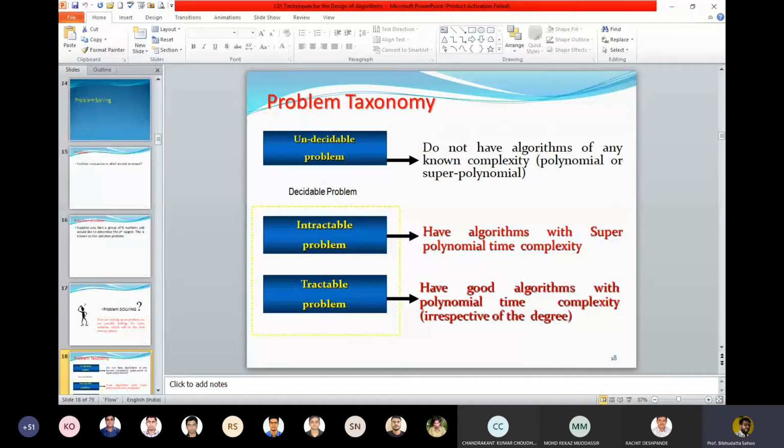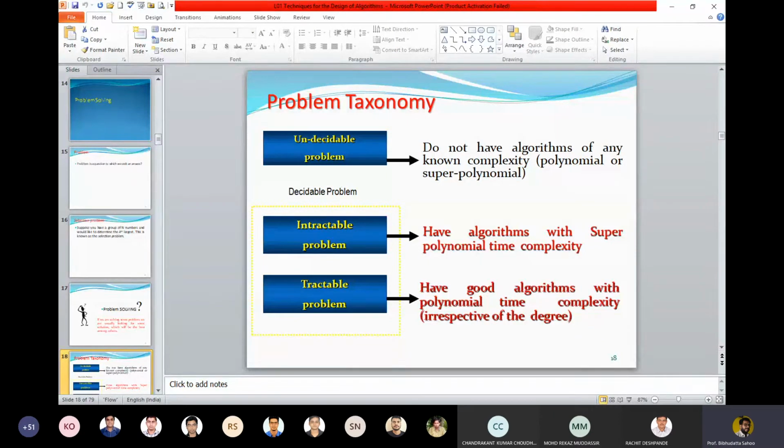So the problem taxonomy: we divide problems into 3 categories. The first one is the undecidable problem. It says we do not have any known complexity, polynomial time or super polynomial time algorithm. Polynomial time means we take help of a polynomial, or very simply n square, n cube, n log n, like that. So the group of problems for which we do not have any algorithm, we call undecidable problems.